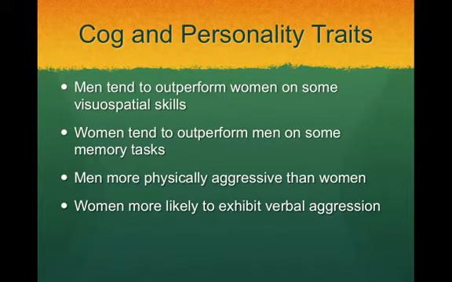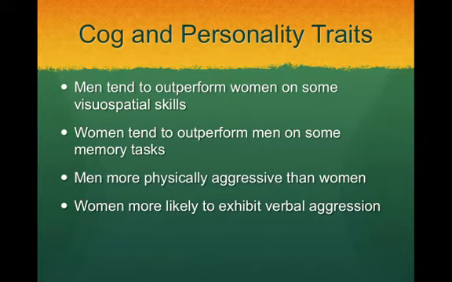Maybe men are more physically aggressive because those men who were physically aggressive were more able to take care of their women and protect them from danger, and women maybe are better at verbal aggression because that's the way in which they're able to distance themselves from other females or distance their families from other females.